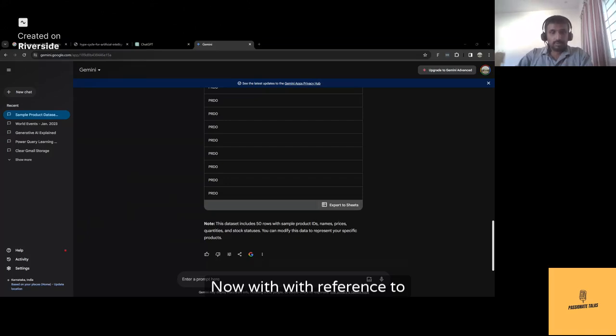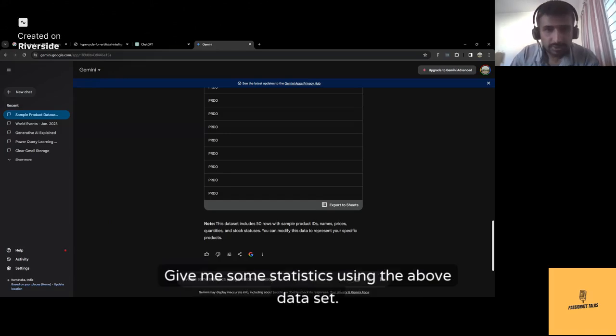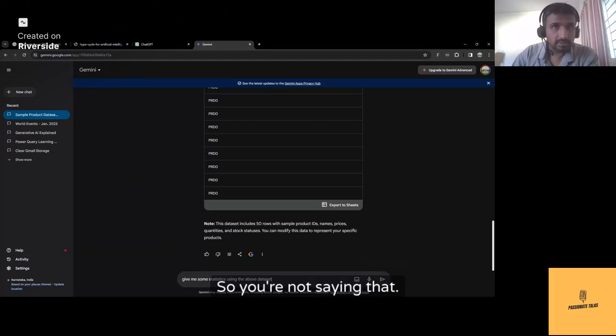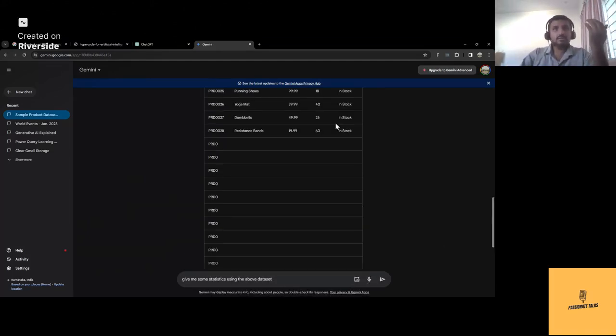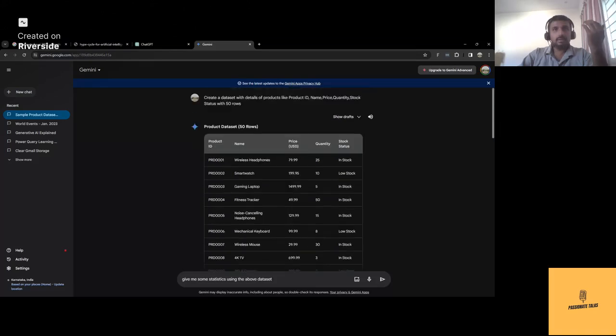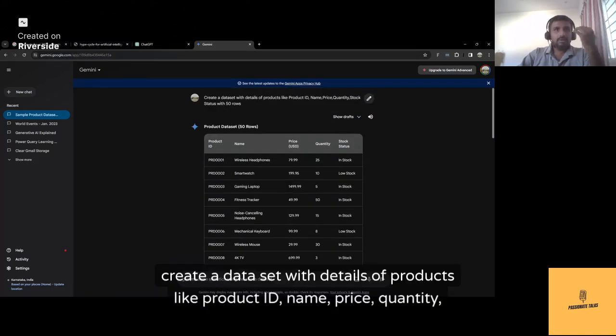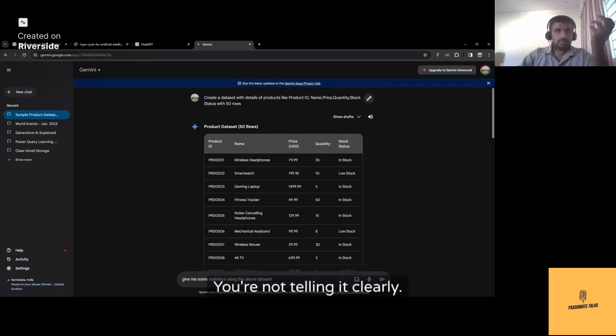Now, with reference to, you can see the question here. Give me some statistics using the above data set. So you're not saying that the data set is create a data set with details of products like product ID, name, price, quantity, stock, status with 50 rows.